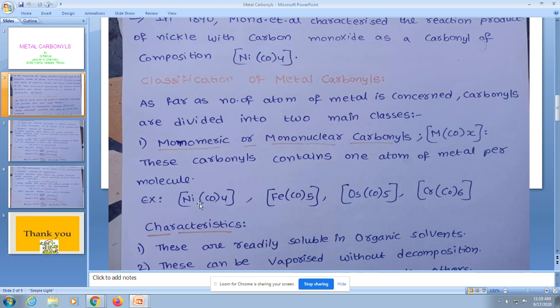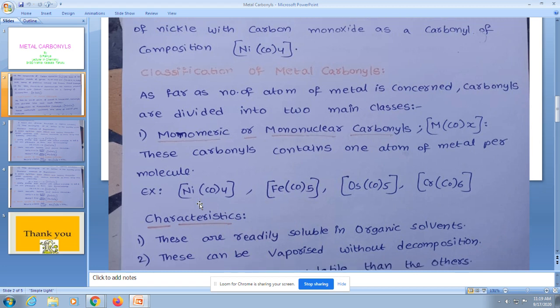Now I am showing you an example, Ni(CO)4. Here the transition metal is nickel, which is only one. If there exists only one metal atom per molecule, they are known as mononuclear carbonyls. Another example is iron pentacarbonyl, Fe(CO)5. Here only one metal atom exists, that is Fe, iron. And the next one is Os(CO)5 and the next one is Cr(CO)6.